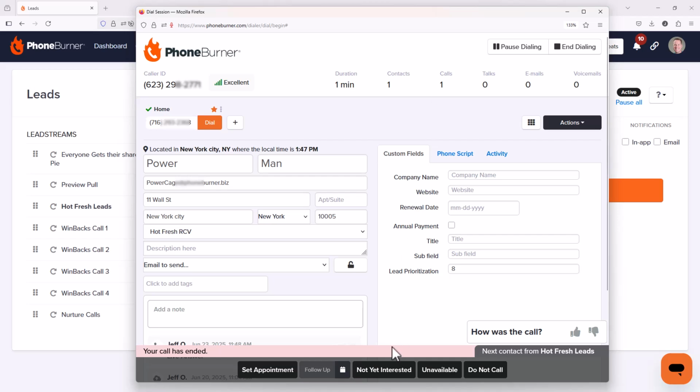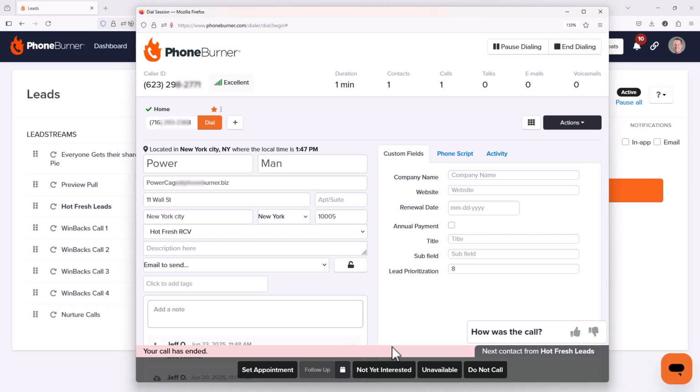But if you're like me, and like a lot of other people out there, if somebody says they're not interested, it doesn't necessarily mean that they're not interested forever. It just means that they're not interested now. So it's more of a timing thing than a true interest thing. For me, a not interested just means I need to leave them alone for 30 days, 60 days, 90 days, whatever that might be. Your situation might be different. You need to think about your processes, but for the most part, when somebody says they're not interested, it's usually just a timing thing.